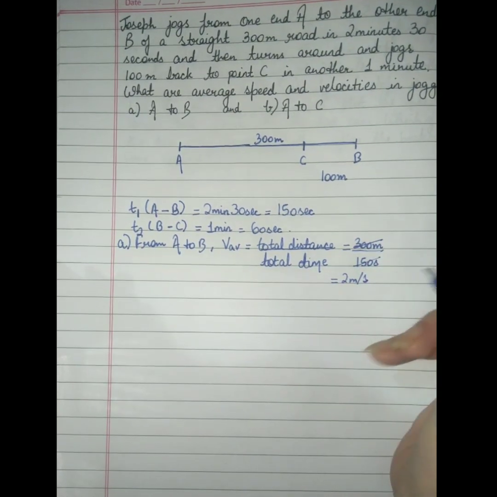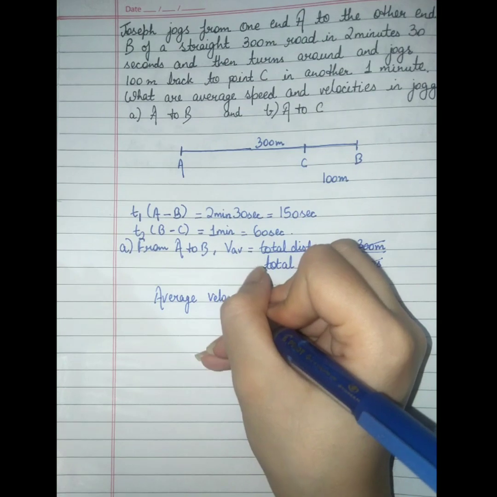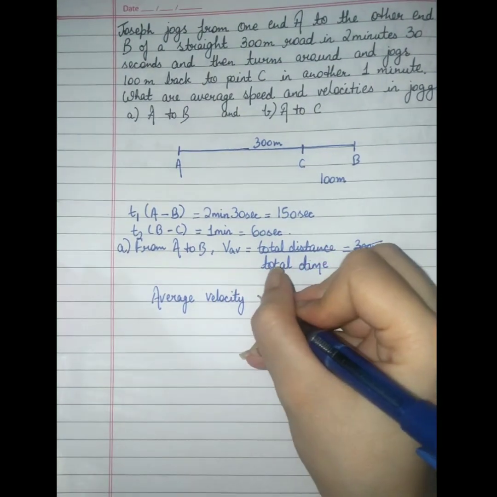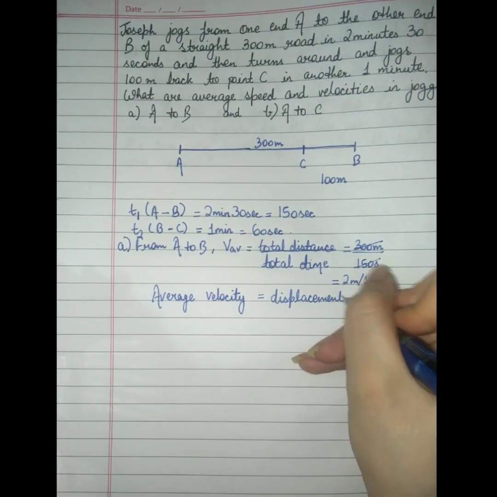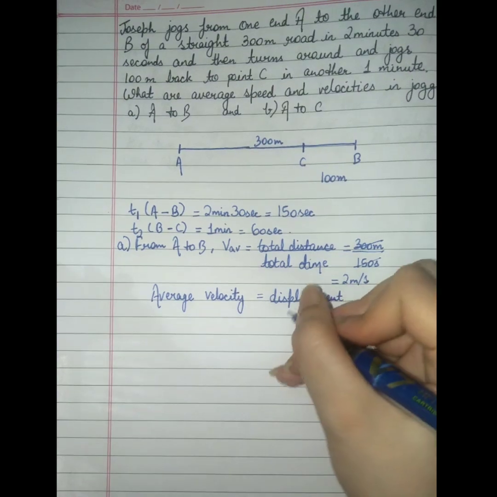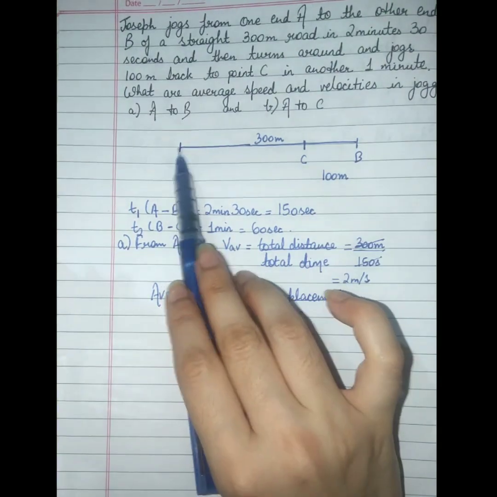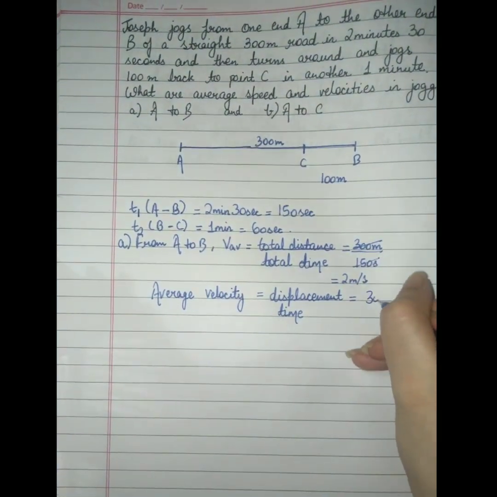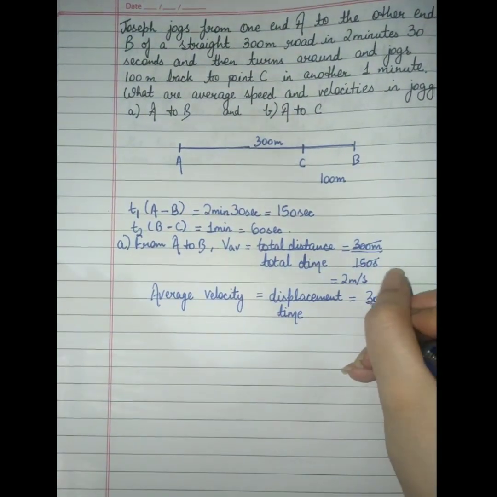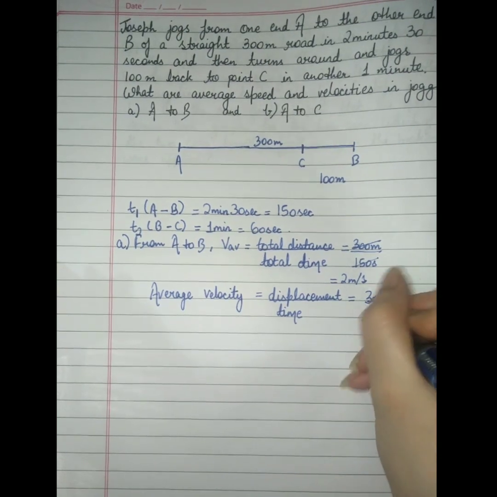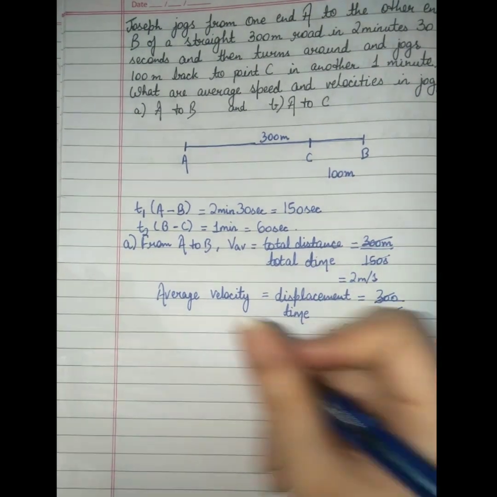Now, if we are talking about average velocity, this was the average speed. We know, students, the formula of average velocity is displacement upon time. On a straight road, if we are talking from point A to B, it is displacement upon time. For A to B, the shortest distance could be 300 meter only. No other way to create a shorter distance between point A and B. So the displacement is 300 and time is again 150. So the velocity turns out to be 2 meter per second. I hope this is clear to you.